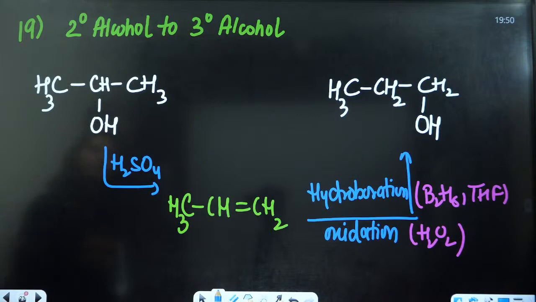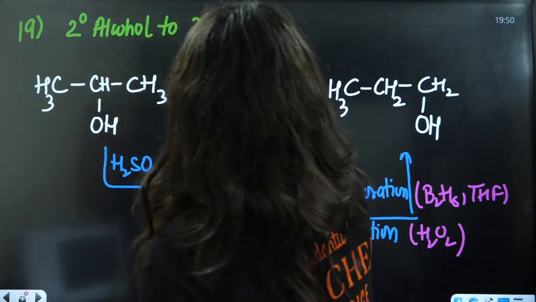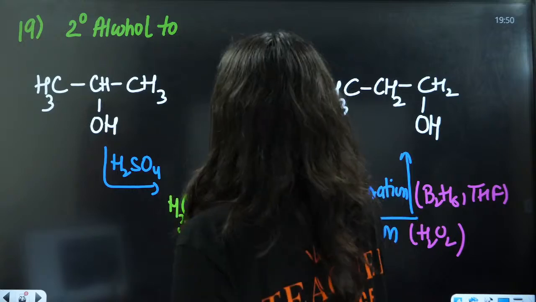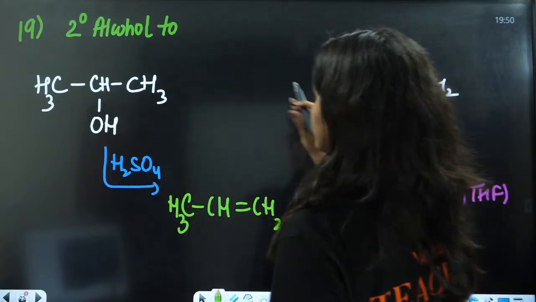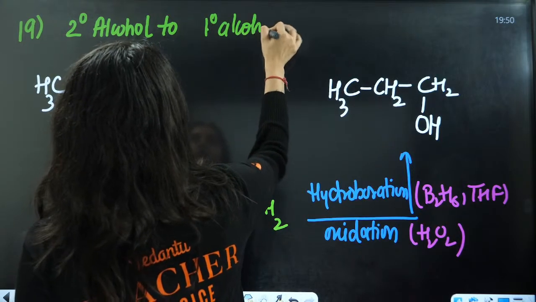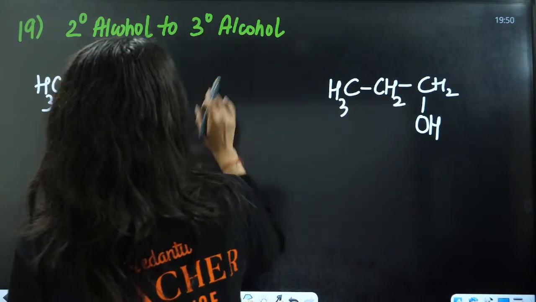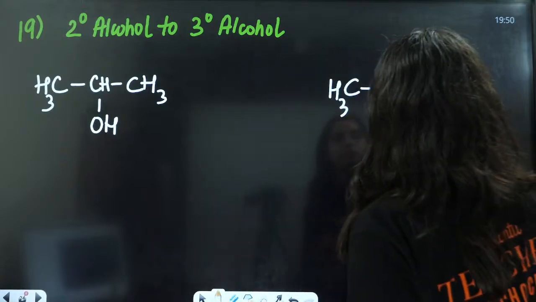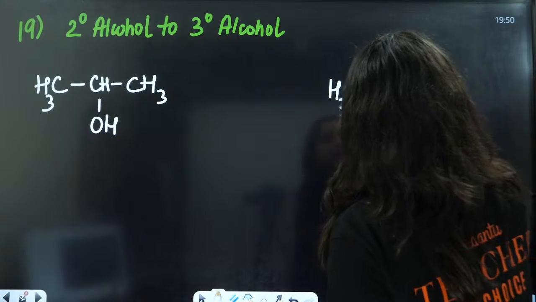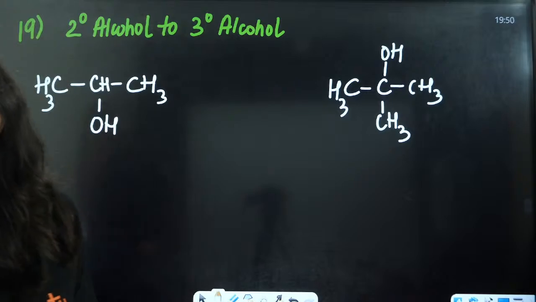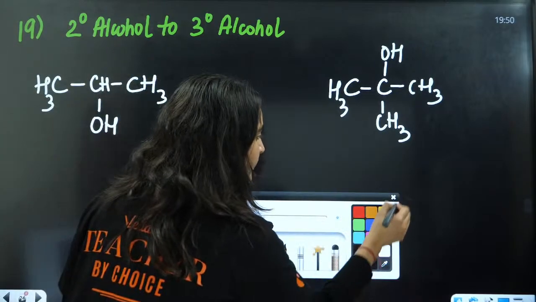Wait, have I done something wrong here? 2 degree to 3 degree, I have done something wrong here. I have converted 2 degree alcohol to 1 degree alcohol, and we have to convert into 3 degree alcohol. That was not this; that was this carbon, this CH3, this is OH and this is CH3. Now how to convert 2 degree to 3 degree?